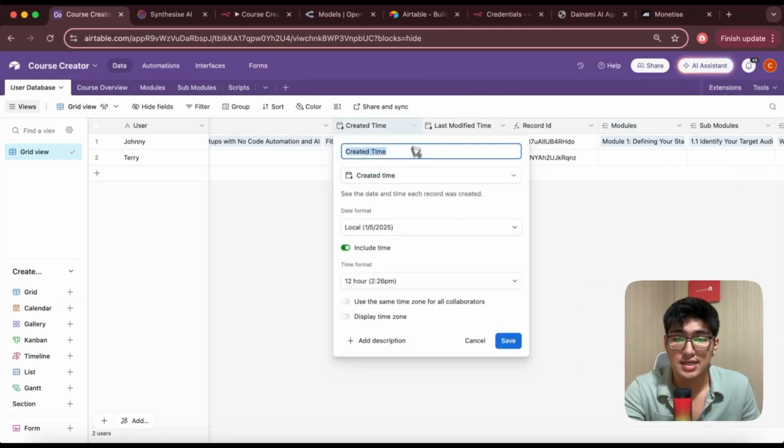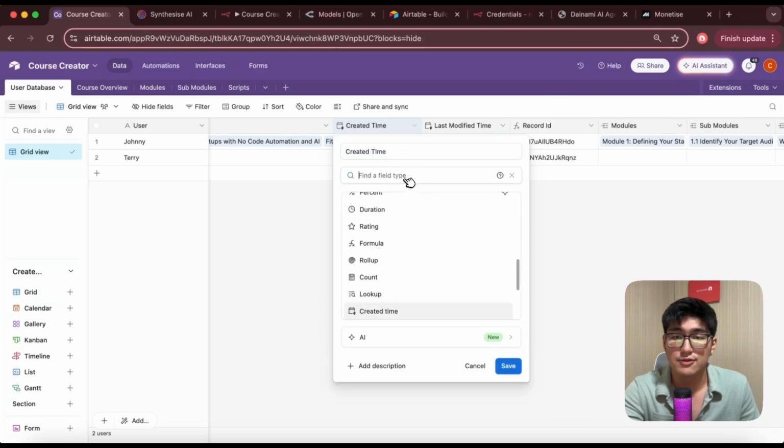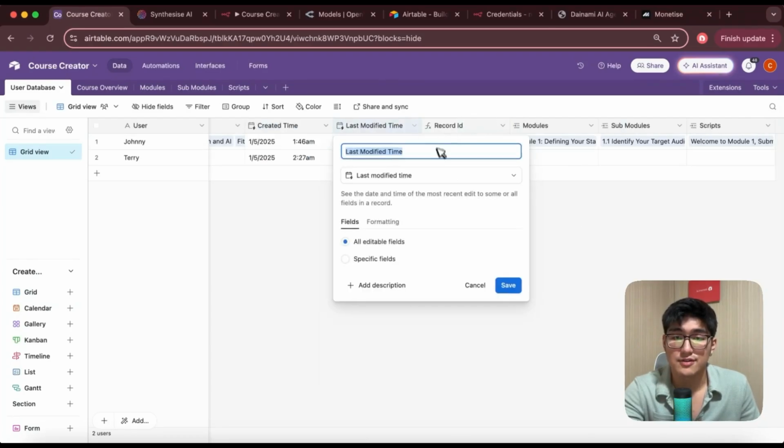The next one is created time. Okay, so this is an inbuilt field. You can just search for created time and name it created time. That's all you've got to do. Last modified time, search for last modified time, and that's it.